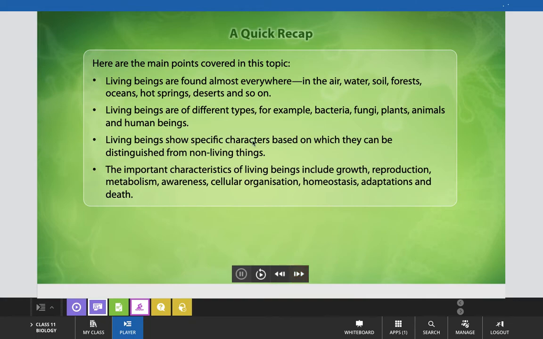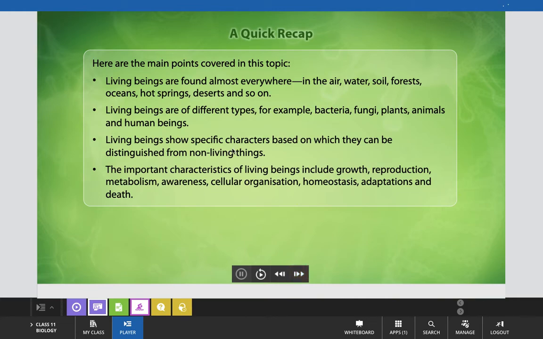Living beings show specific characters based on which they can be distinguished from non living things, which are known as their fundamental characteristic features. Out of these, some characteristic features like growth and reproduction cannot be considered fundamental, because sometimes those who are not able to reproduce are also living. Sometimes we can see that in vitro fertilization is also going on, and that's why reproduction cannot be considered a fundamental characteristic feature.